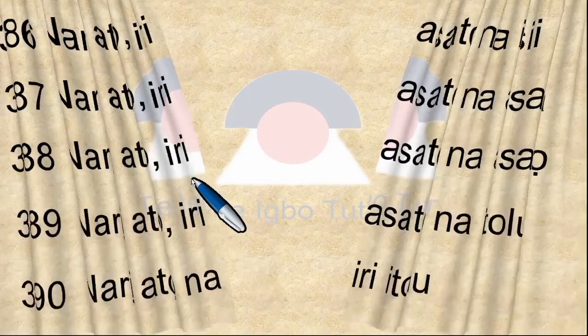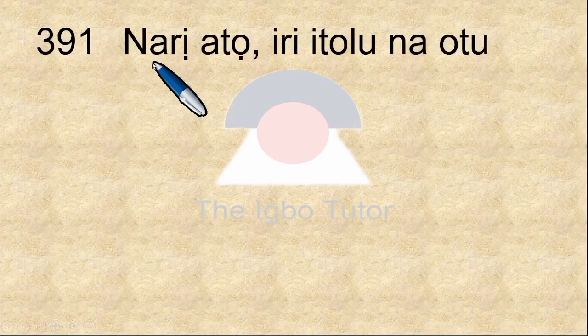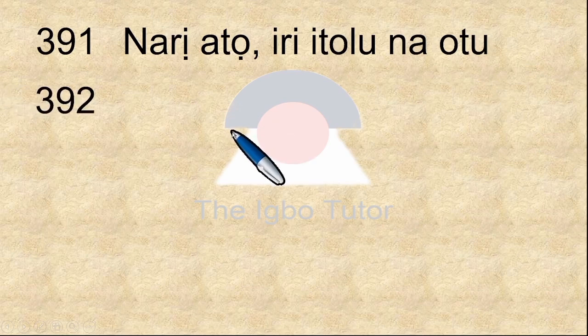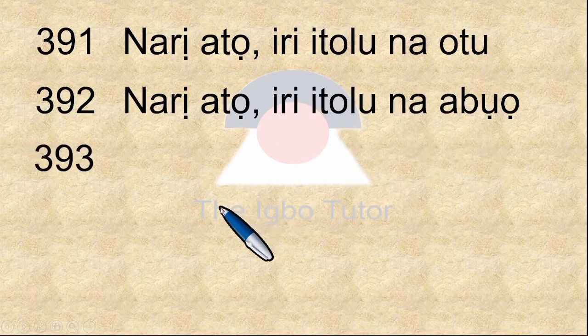Let's go in 90 series. In the next page, 391. This is narị atọ iri itoolu na otu, 391. 392 is narị atọ iri itoolu na abụọ, 392.